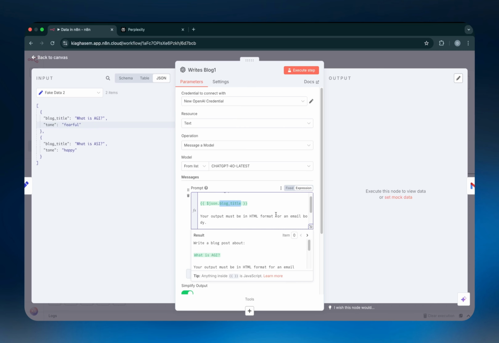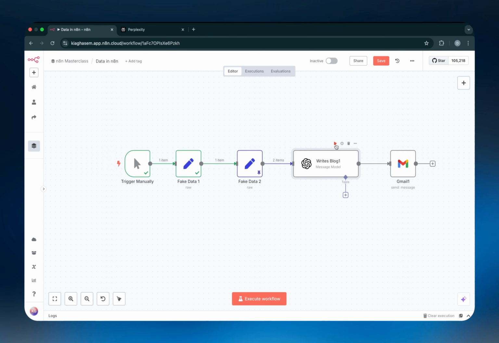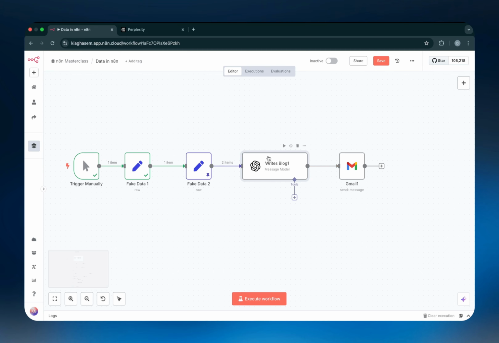And I'll just show you guys what I mean. So write a blog post about blog title. Your output must be in HTML format. Don't output anything else. And the idea of this automation is that after it creates that blog post, it's going to send that blog post over to me via email. So I'm just going to quickly click on execute workflow and we'll see what happens. As you can see, it's writing the blog posts and then it's actually now sent off the email.